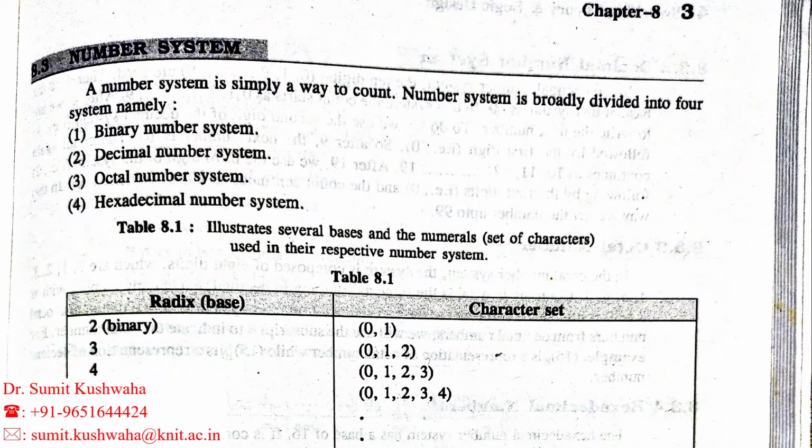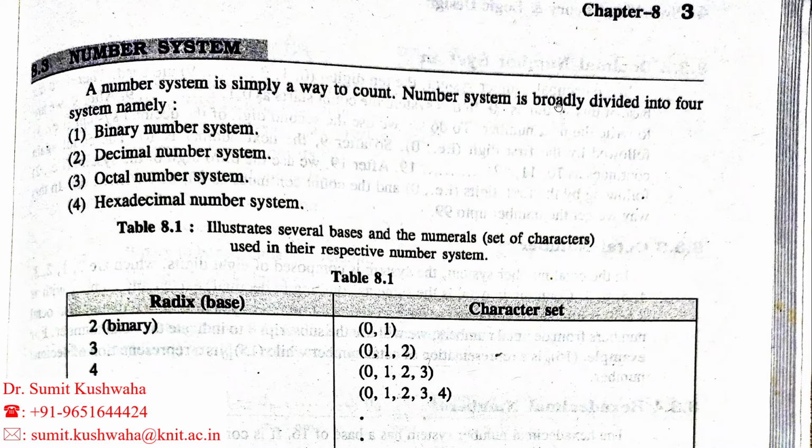All the numbers made with the help of these 10 digits come under the decimal number system. Every number system has its own numbers. So a number system is simply a way to count.